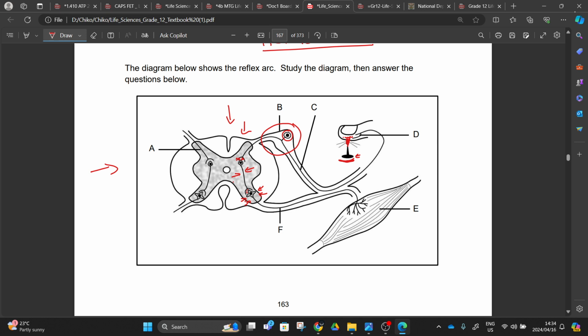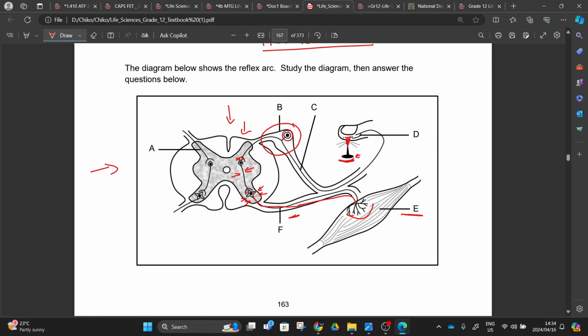Immediately after picking up, the motor neuron is going to interpret the message, and the motor neuron is going to send that impulse down via the ventral root here to your effector. And when that message reaches your effector, it is going to respond. Responding by what? By relaxing the muscles or by contracting the muscles. At this point, you are going to jump and do something like this. Jumping, saying ish, ish, ish, ish, right?